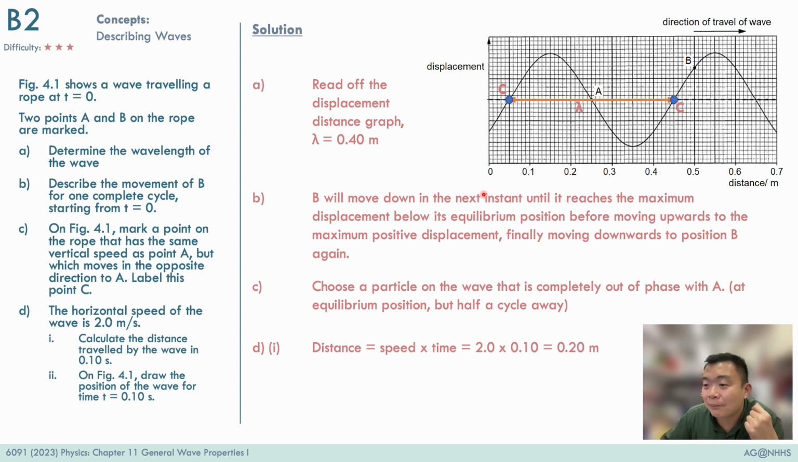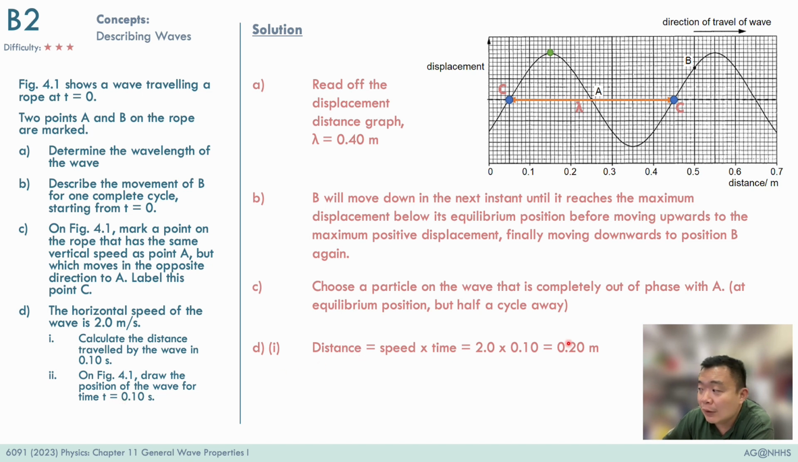Part D is a simple question to calculate the distance moved by the wave. You just use speed times time to get 0.2 meters. And in D part 2, where will the wave be in 0.1 seconds?